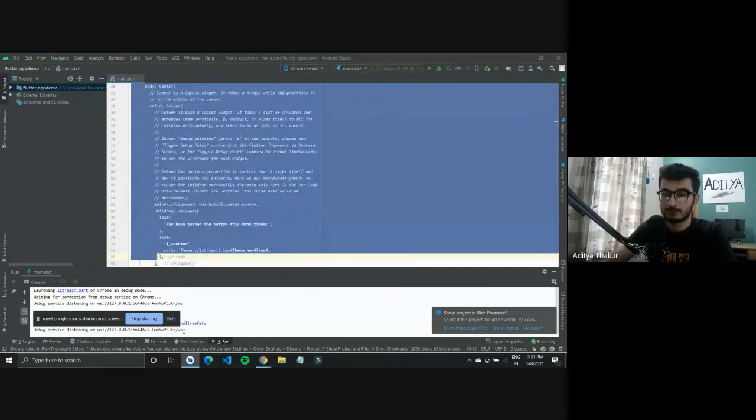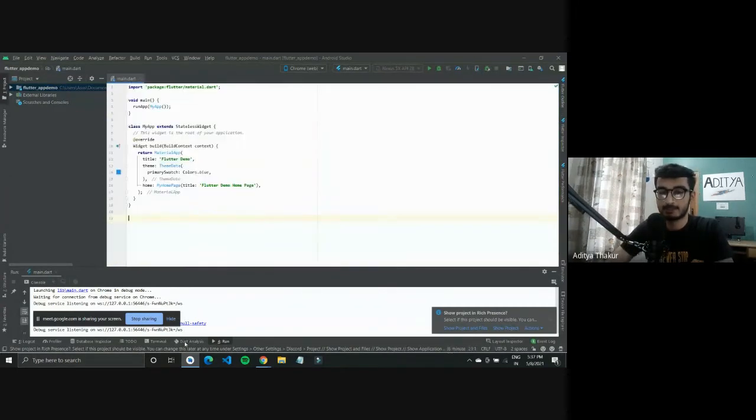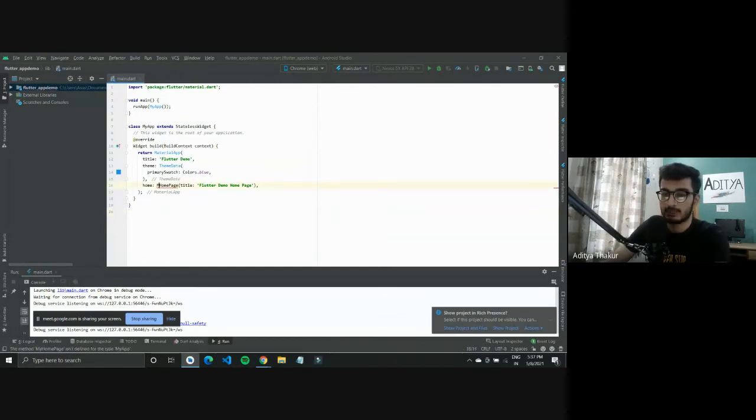And to make this clearer, I'll clear this code. I'll also get rid of this MyApp from the homepage part of it. And now what I'll do is define a new widget. I'll keep it stateless for now, and call this HomePage.